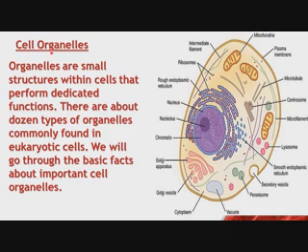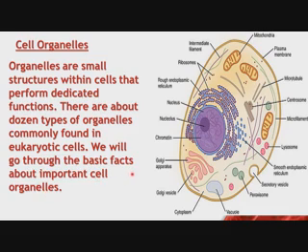Now next we have cell organelles. Organelles are small structures within cells that perform their function. There are about a dozen types of organelles commonly found in eukaryotic cells. We will go through the basic facts about important cell organelles.